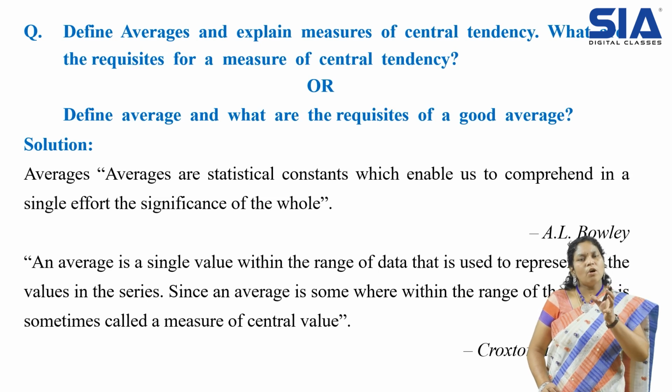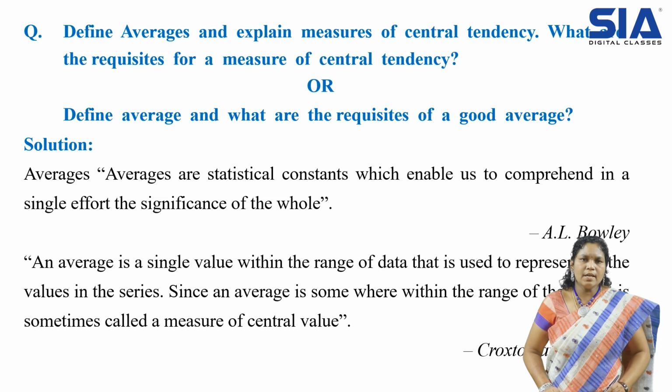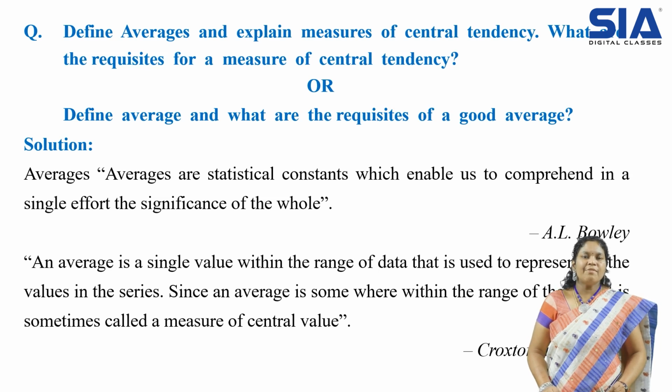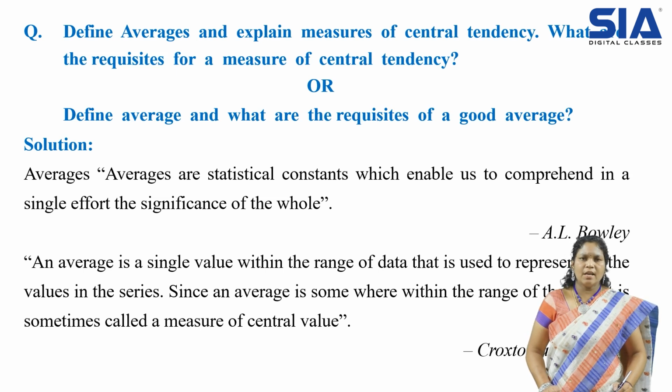Now measures of central tendency, measures in the sense of different formulas to obtain that average. We have different types of data actually. Every time we don't have the same data like x is equal to 1 2 3 4, right? In real life we have many situations. In those situations we have to check how the data is going. Based on the data we need to pick the formulas so that we can obtain the average. So we have different types of averages.